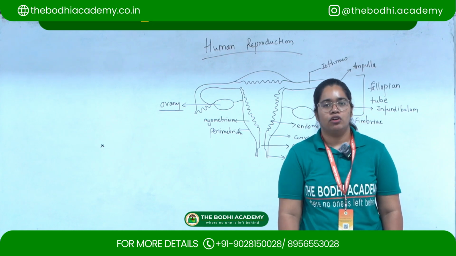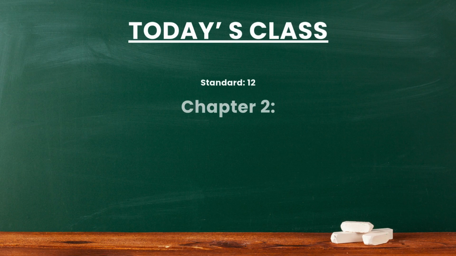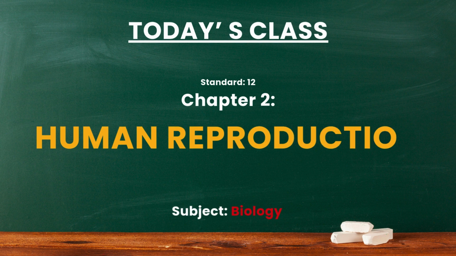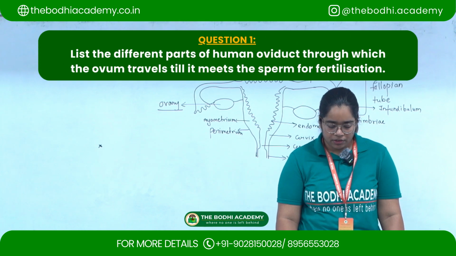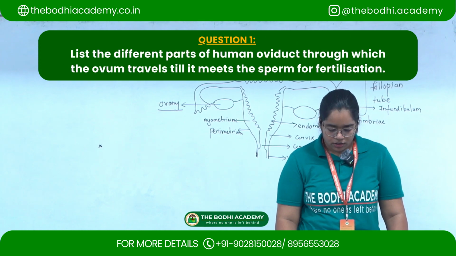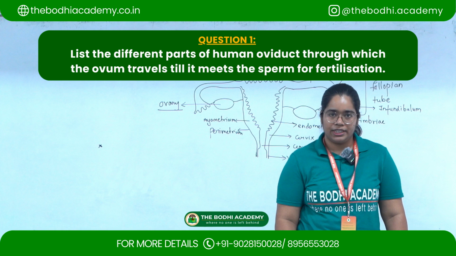Today we are going to solve PYQ questions from the subject biology, and the name of the chapter is human reproduction. So the first question is: list the different parts of the human oviduct through which the ovum travels.